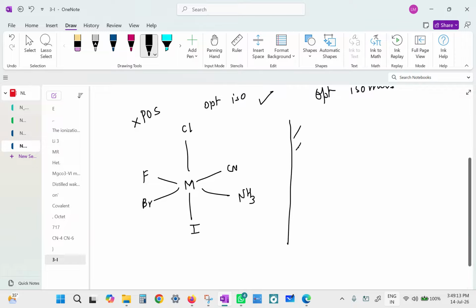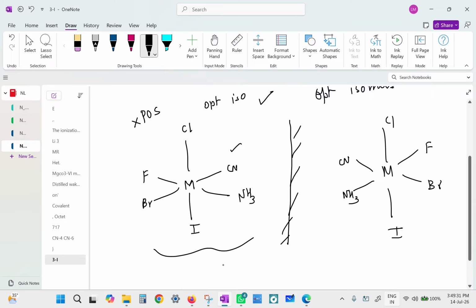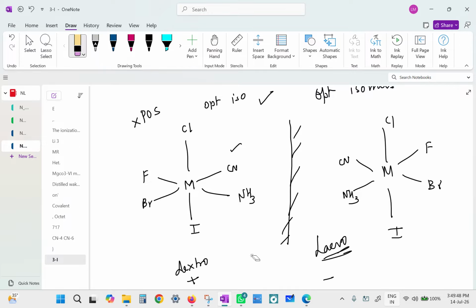So where is its optical isomer? Its mirror image is its optical isomer. So cyanide was on the right, and it appears to be on the left, with Cl and I. Assuming that this rotates the light on the positive side, this will rotate on the negative side. The one which rotates to the right is often called dextro, and the other one is called levo. It's also represented with plus and minus. By looking at the molecule, you never know which is dextro and which is levo. It is purely an experimental detail.